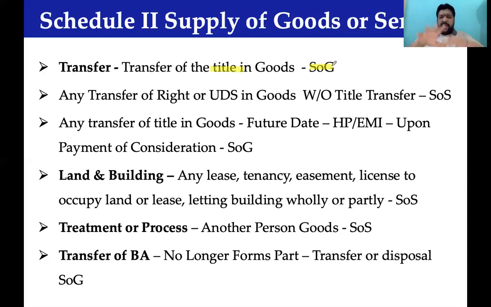I'll rephrase it. I have digital content. Now, I allow a person to use my digital content, which means I have not transferred the ownership of the digital content. I have given another person the right to use it.